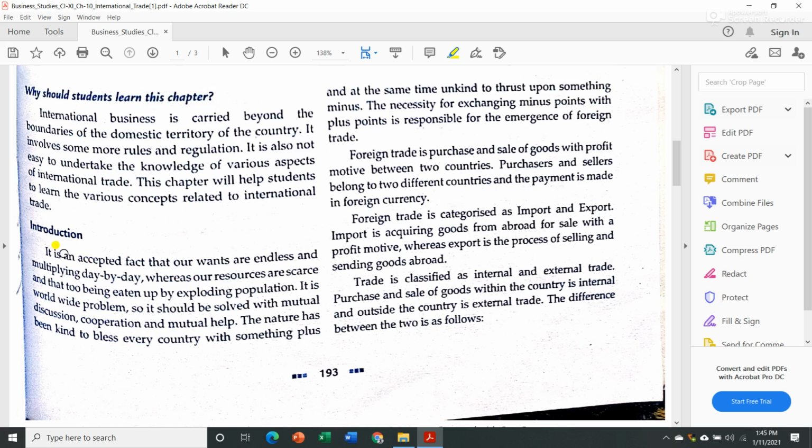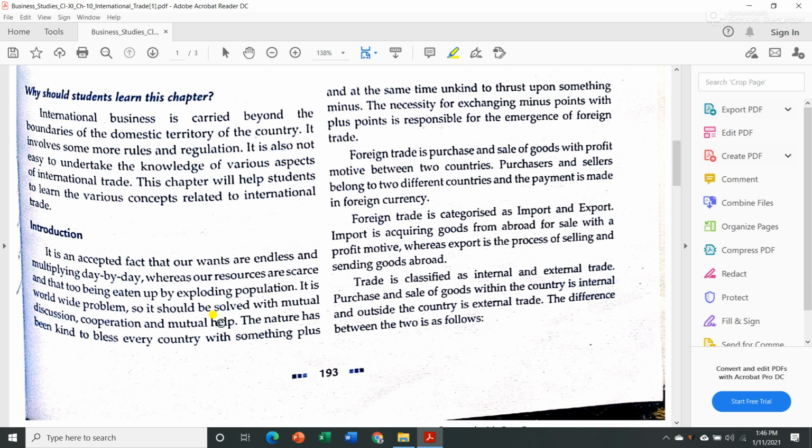Now let us see the introduction first. It is an accepted fact that our needs are endless and that our wants are endless and multiplying day by day, whereas our resources are scarce, and that too being eaten up by the exploding population. Now this is the problem everywhere. Our wants are endless or indefinite, but our resources are very scarce. It is a worldwide problem, so it should be solved with mutual discussion, cooperation and mutual help.